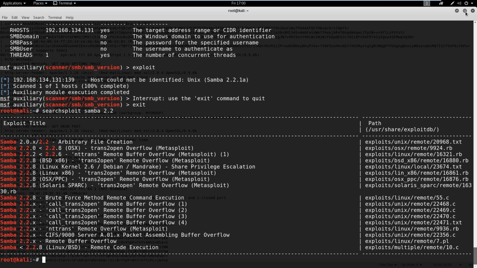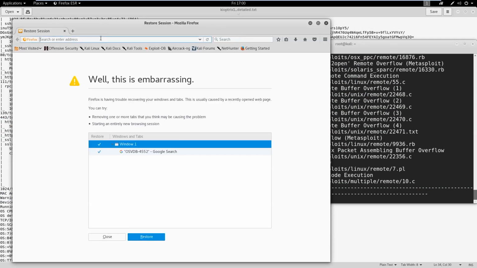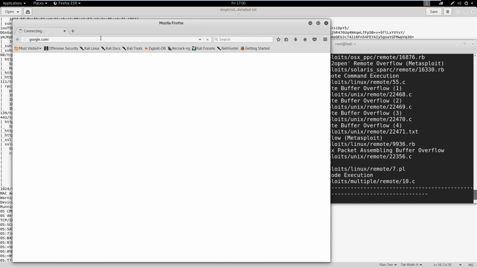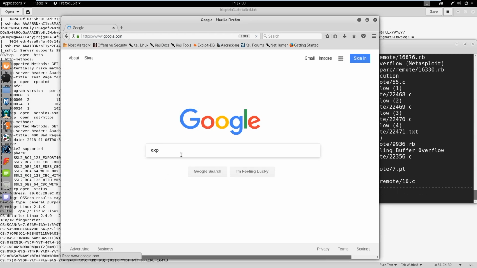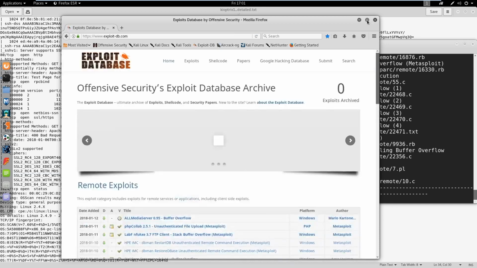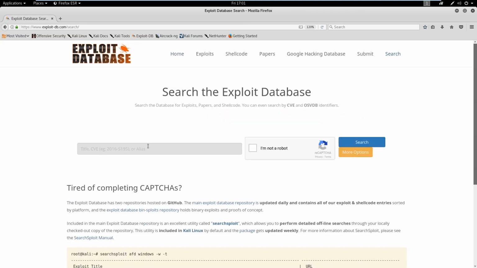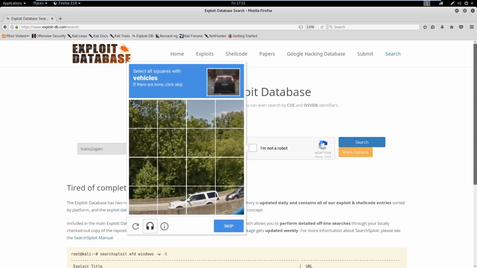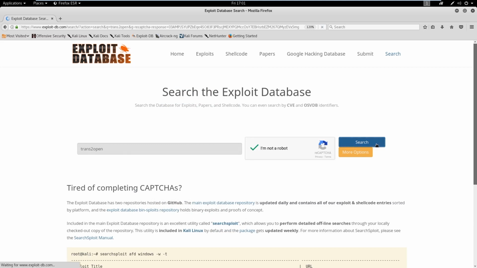So another way I like to do it is if we go into Firefox and we can go to Google and let's just search Exploit DB. So if we come into here and we go to search, I'm really curious now about that trans2open. Oh joy. Okay, so let's click on some vehicles here. Okay, let's search.